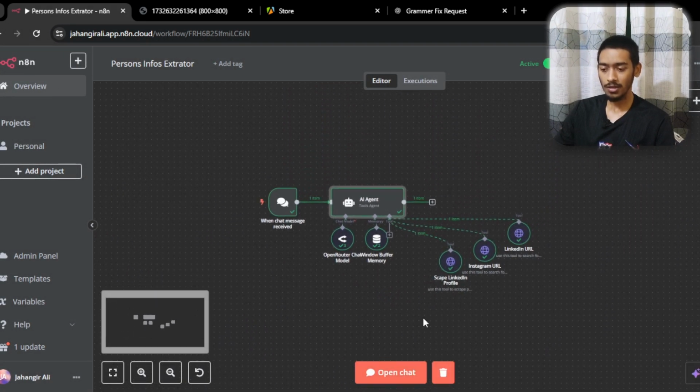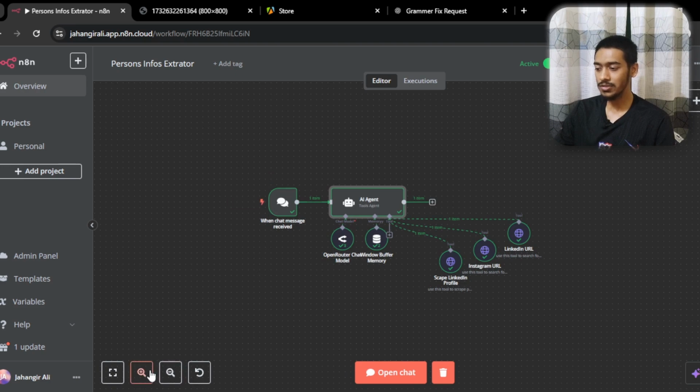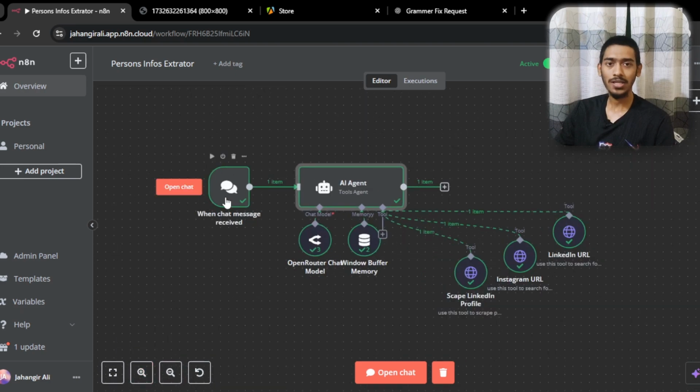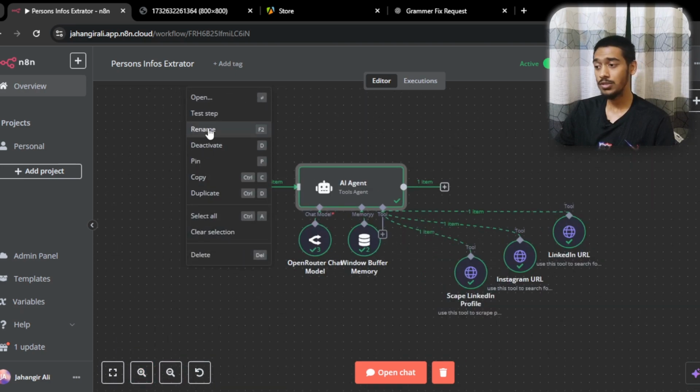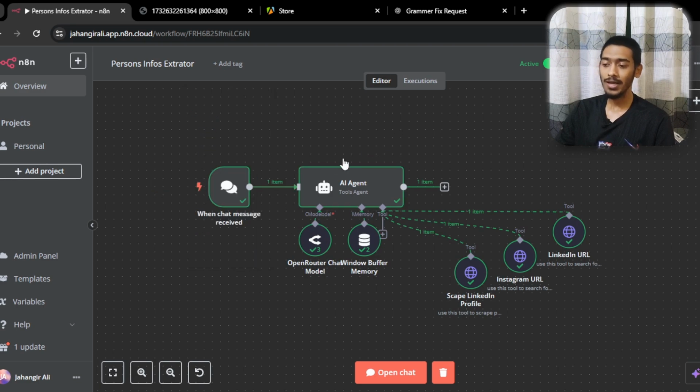As you can see, here are all the things. This is the chat actually. You know how you can add a chat: just go in, add a node, and go with the chat. Then I added an AI agent, then I added an AI model, which is the brain obviously. In my case I added an OpenRouter model. In your case you can add DeepSeek, Anthropic, or whatever it is. Then I added a window buffer memory. And in here you can see the tools.